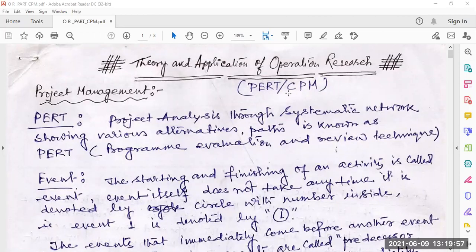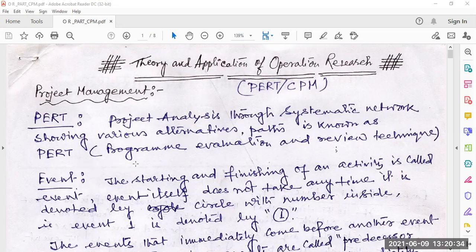PERT means project analysis through systematic network showing various alternatives. PERT stands for Program Evaluation and Review Technique. So the definition is given here: project analysis through systematic network showing various alternative paths is known as PERT.